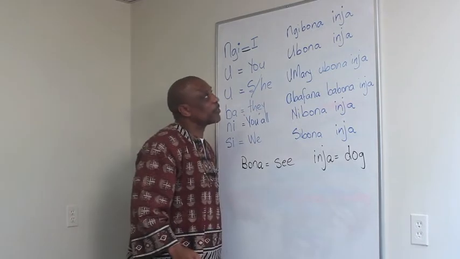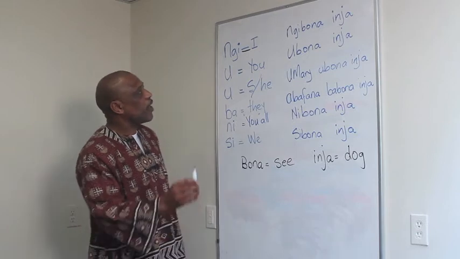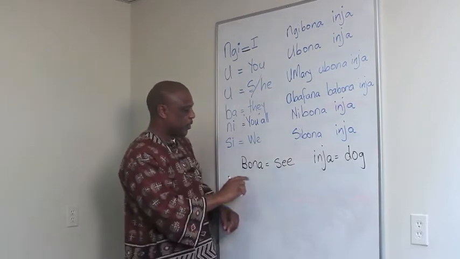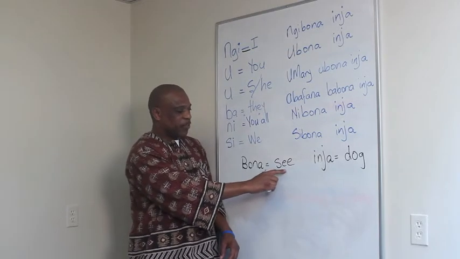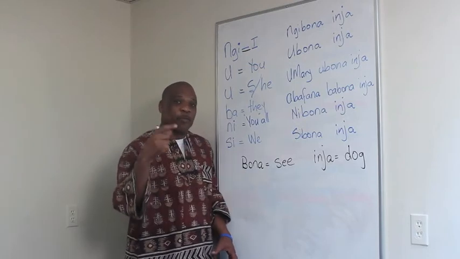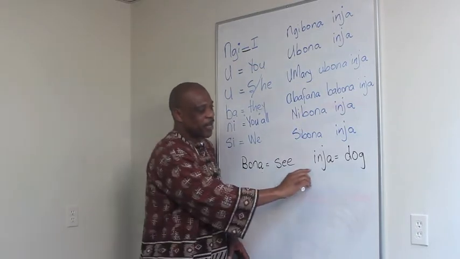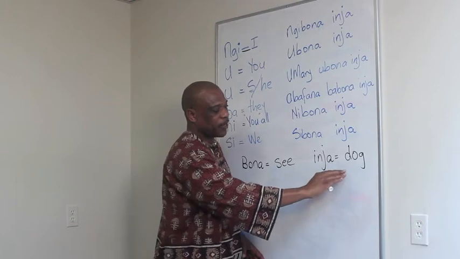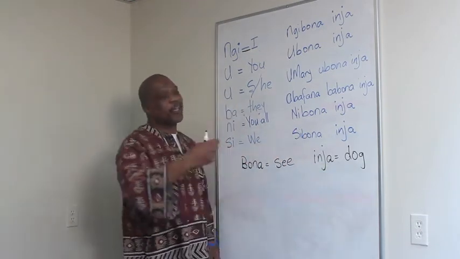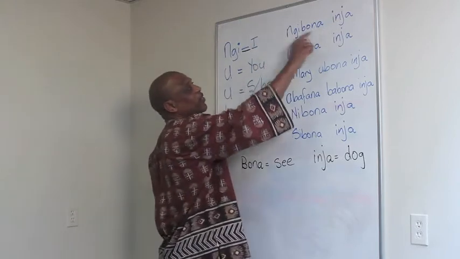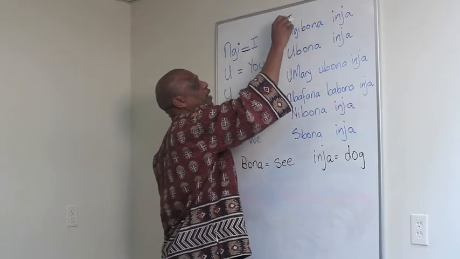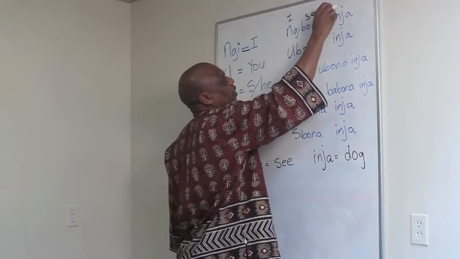Let's take the first sentence and see how it goes. Before we get into that, let's familiarize ourselves with this vocabulary. Bona in Zulu just means see. You'll remember this word from Sawubona, meaning I see you. And Inja means dog, just the dog. And let's see, how do you say I see a dog? Here is the sentence. Ngibona inja. So, I see a dog.